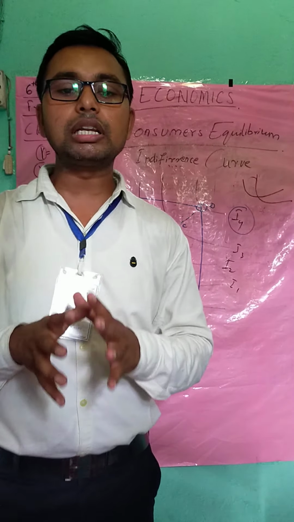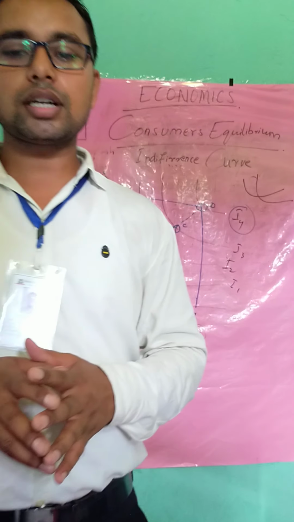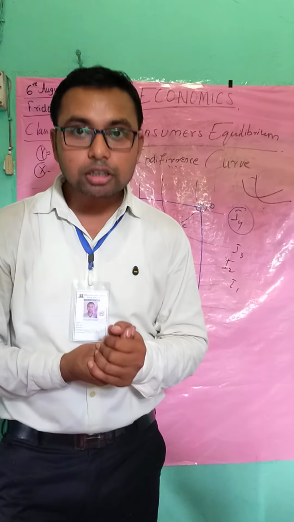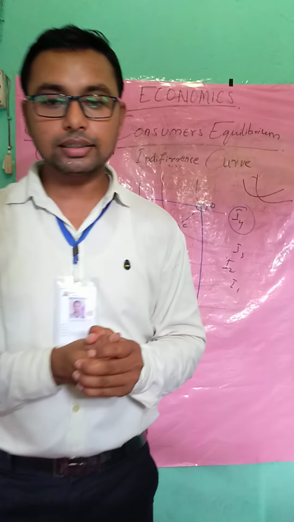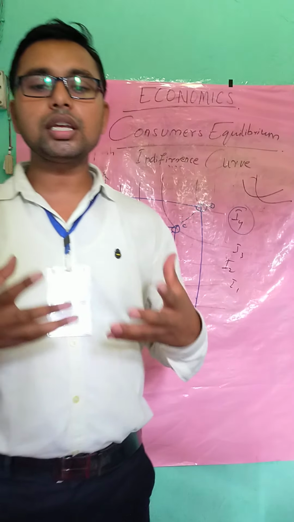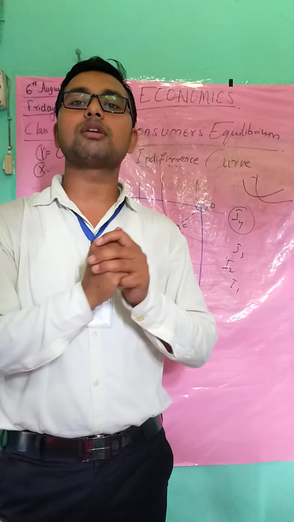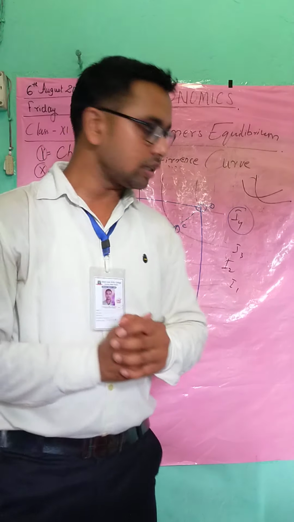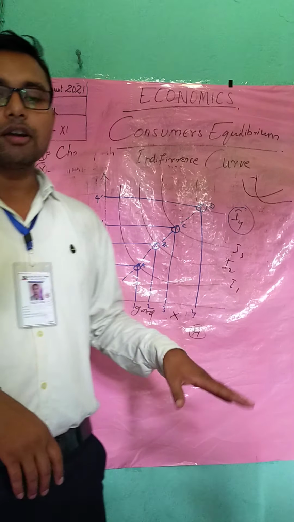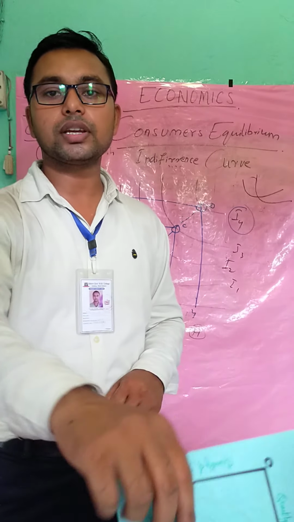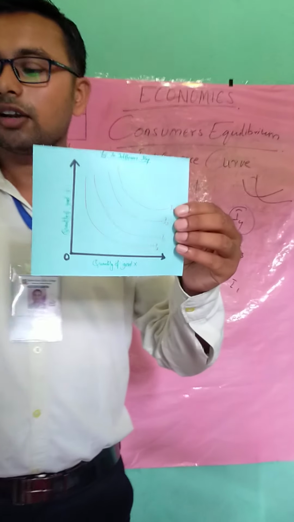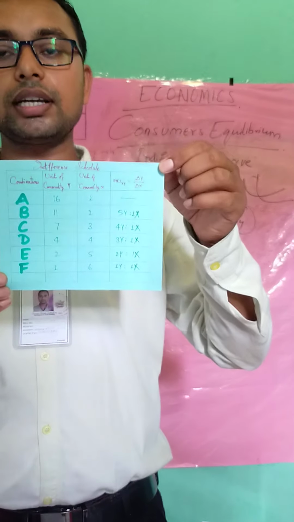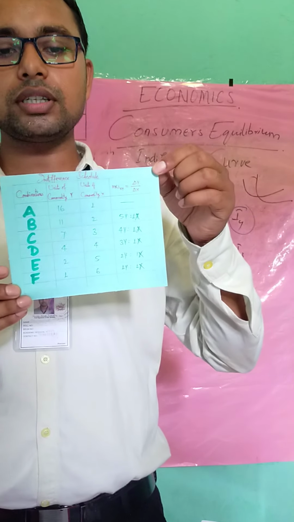So students, today we learned about consumers, who is a consumer, and what is consumer equilibrium, to get satisfied, isn't it? We also learned about the meaning of equilibrium. Equilibrium is a state of satisfying power, and we understood the indifference curve schedule by this figure. We understood the indifference schedule with the help of this figure, isn't it? This tabular presentation, isn't it?